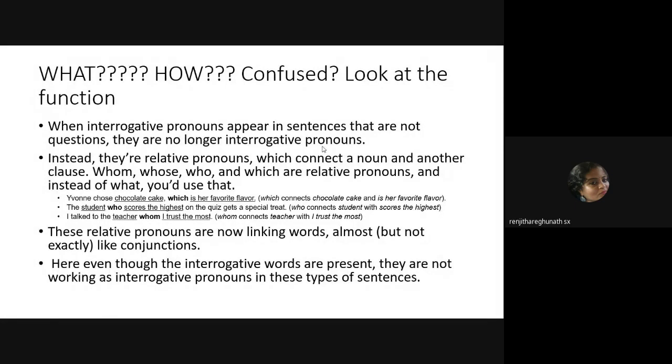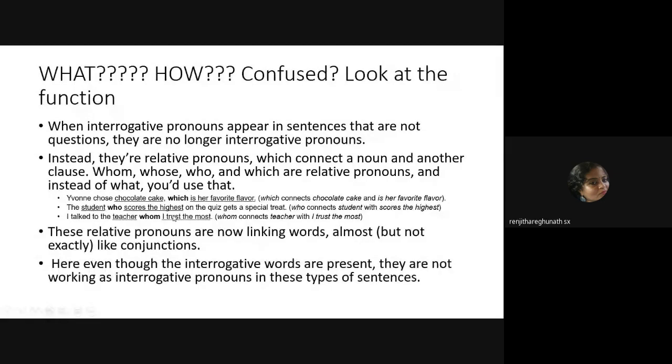You are probably going to be asked a lot of questions and you will have to identify what it is. Now look at this sentence. You chose chocolate cake, which is a favorite flavor. The student who scores the highest on the quiz gets a special treat. I talk to the teacher who I trust the most.